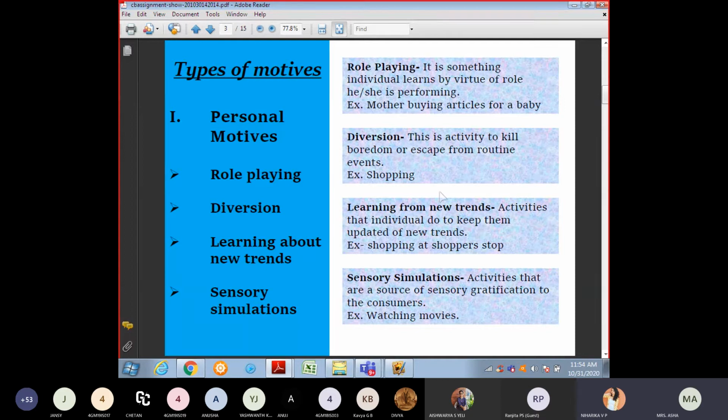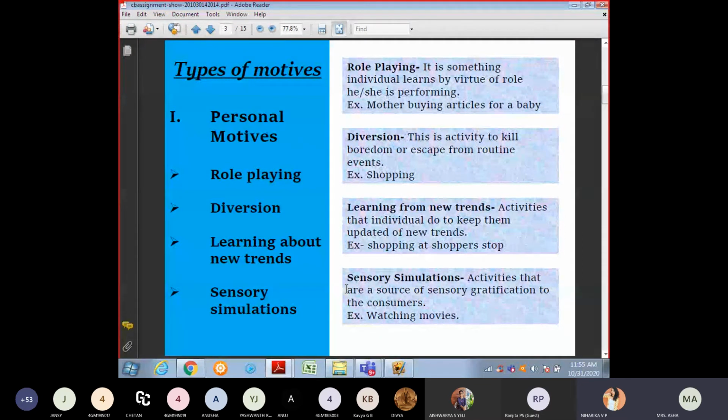We have to motivate ourselves, not only in placement but in life also. If you are not reaching that point, just motivate yourself and keep going until you succeed. That's the role of motivating myself, and I'm thinking to do that. Now we can talk about types of motivation. Personal motivation means role playing. It is something an individual learns by virtue of a role he or she is performing.